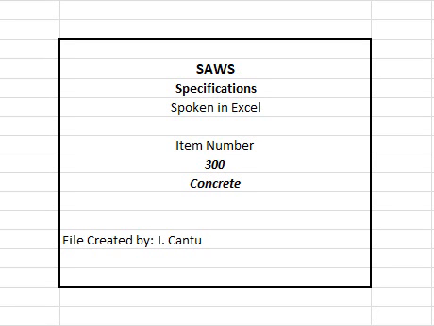300.1 Description. This item shall govern the storage, handling and usage of materials, and the proportioning, mixing and transportation of concrete for all concrete construction. This specification does not cover the placement, consolidation, curing, or protection of the concrete.